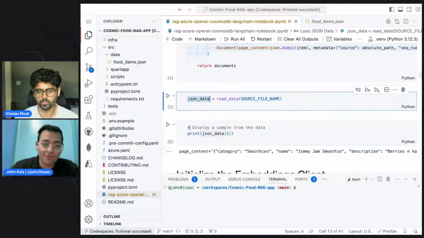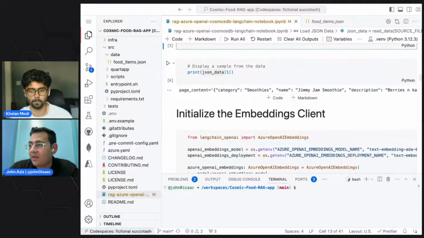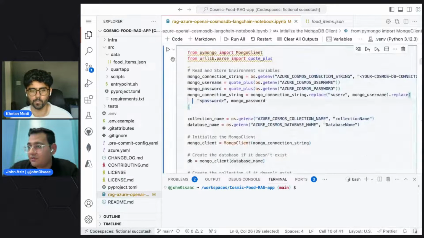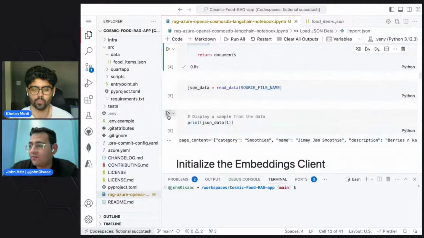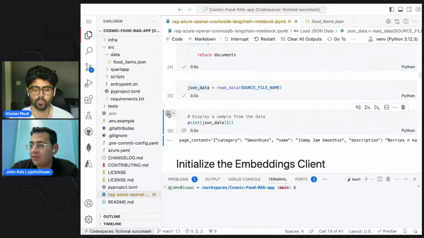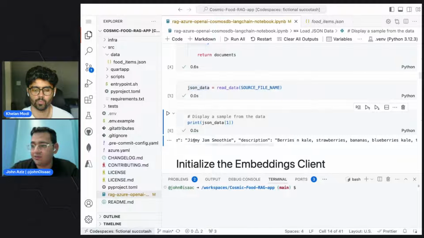store it in Mongo. After we do this step, I guess I didn't do it, so let me just run this one. This is our JSON line, and this is a sample from the data that you've just seen.